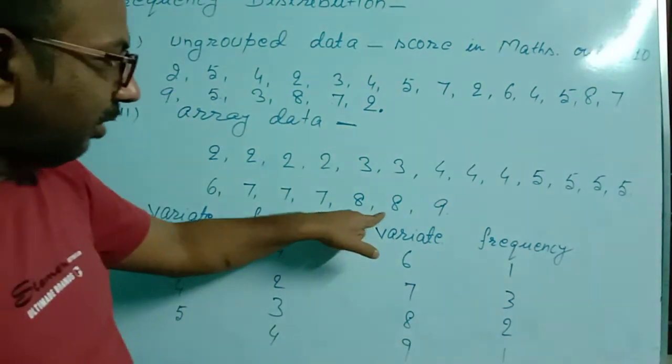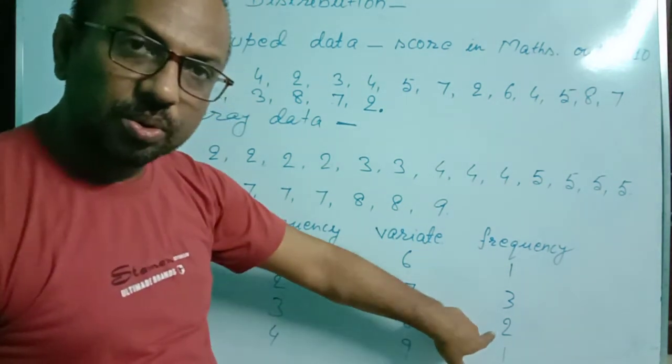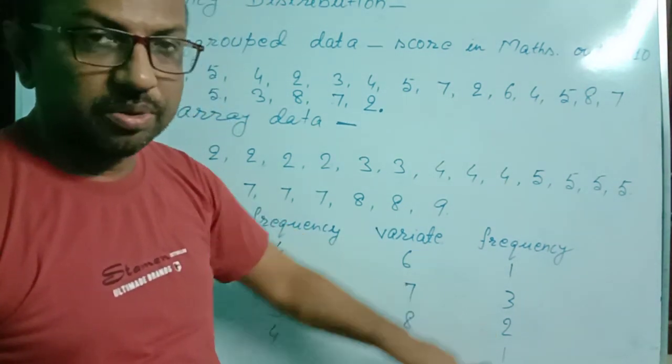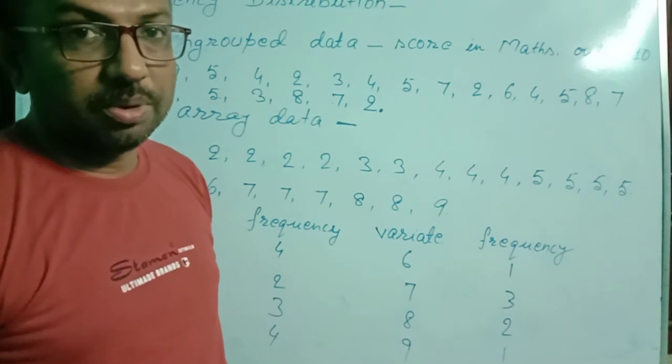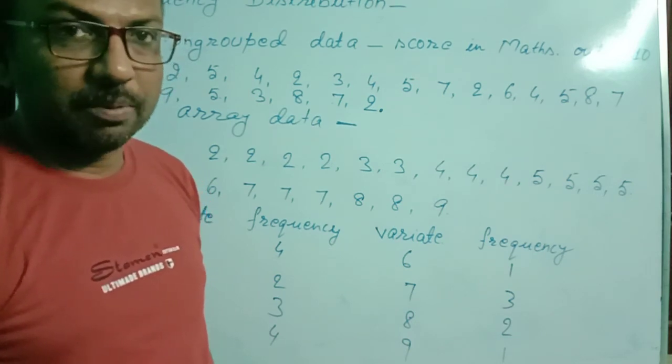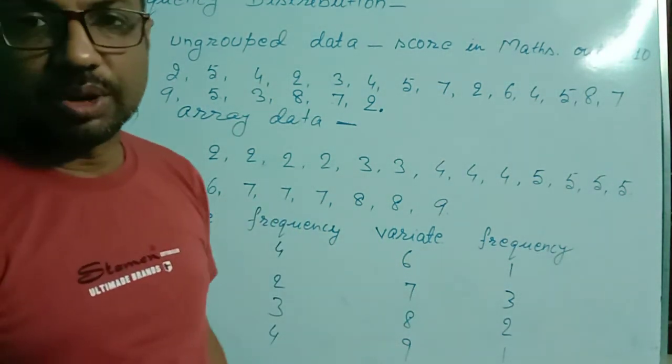Similarly, 8 is repeated 2 times, so the frequency of 8 became 2. So we say frequency is the repetition of variates or observations in the data. When we write this frequency according to their variate, that is called frequency distribution.